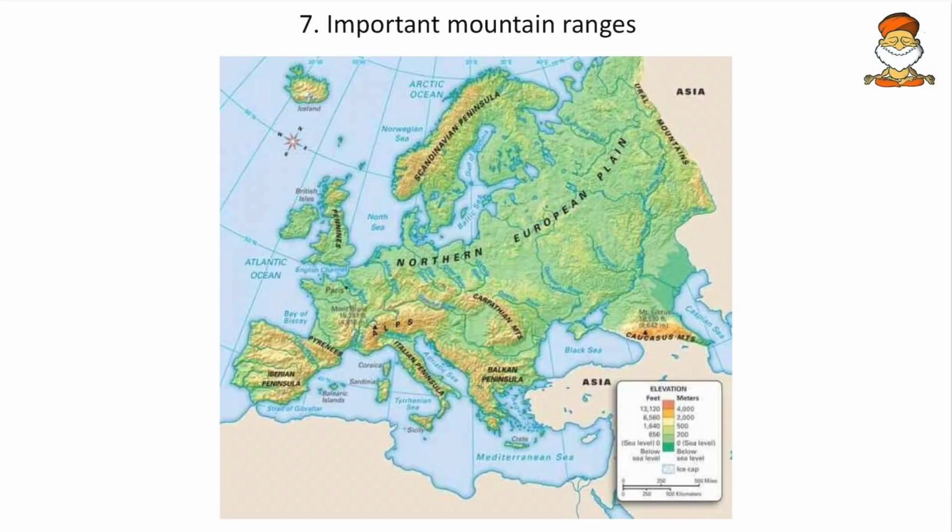Okay, so here we have the Alps. Alps will be more important, and the Italian plateau will also be important in the Italian peninsula. And then here we have the Pyrenees, and then we have the Scandinavia. Okay, and here we have the Carpathian Mounts and the Balkan Peninsula and the Caucasus Mounts and the Ural Mounts.